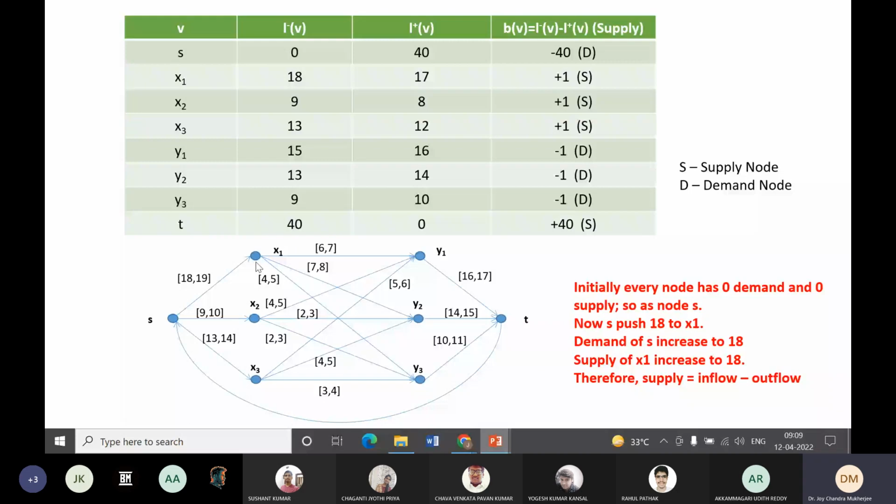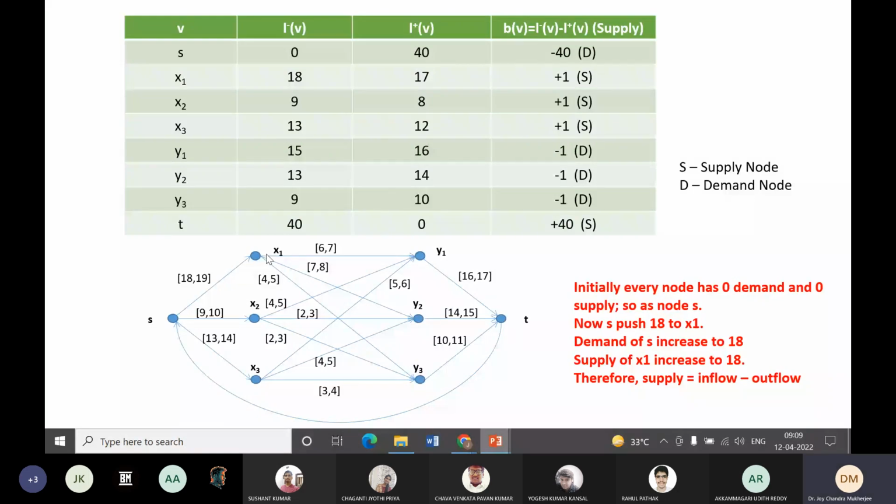Now, if you look into the network, every node initially has 0 demand, or 0 supply, whatever it might be. Now what happened? When you push 18 units of flow from S to X1, the demand of S was initially 0. If 18 is being pushed, its demand will be 18. And since 18 is accumulated at X1, its supply will be 18.